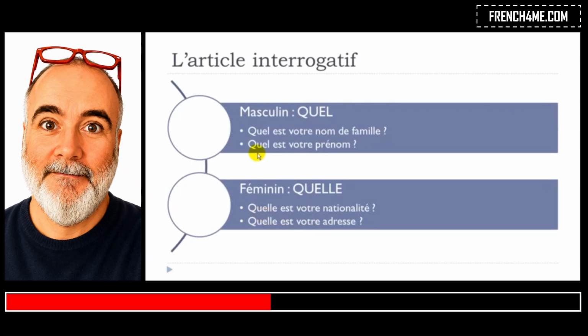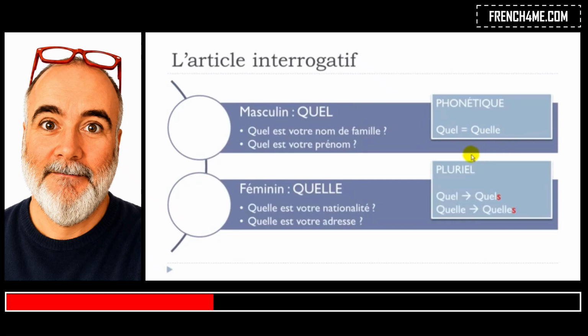So let's repeat them. Quel est votre nom de famille? Quel est votre prénom? Quelle est votre nationalité? Quelle est votre adresse? Okay. So remember one thing for the phonetics, okay, the way to pronounce them. Quel, masculine form here, will be pronounced exactly as the feminine form here. Quel. So only one sound, okay?